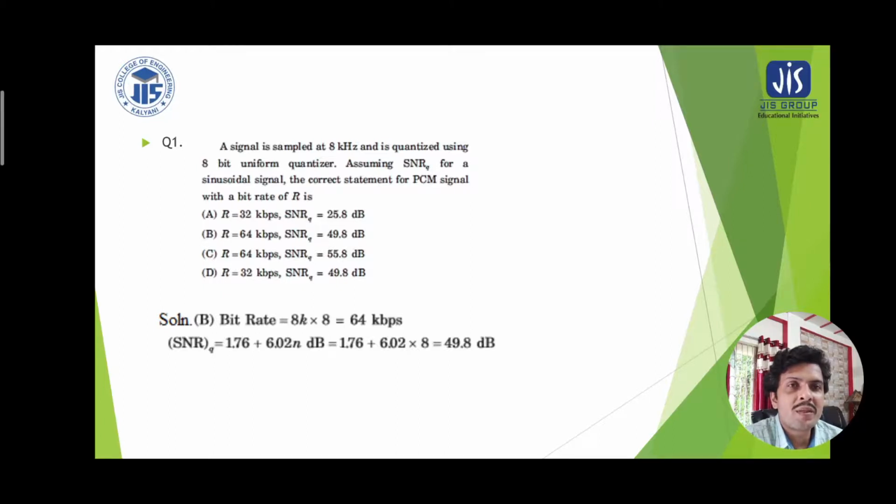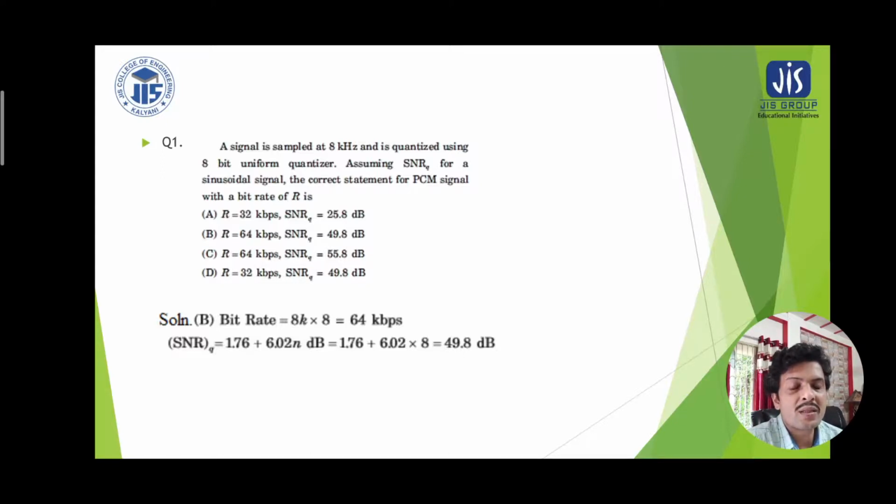There is a variety of problems in this area of derivation: we have derived the signal to noise ratio explanations, as well as the calculations of the number of bits required and the sampling rate.